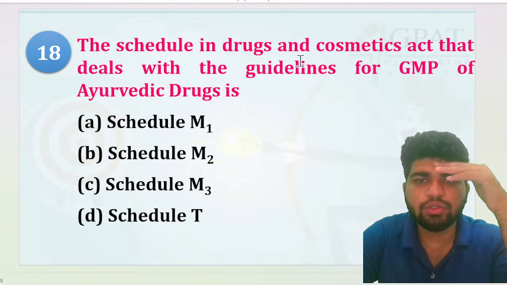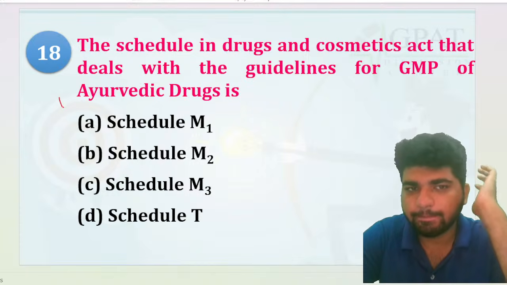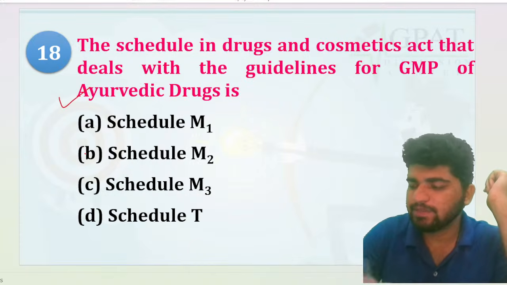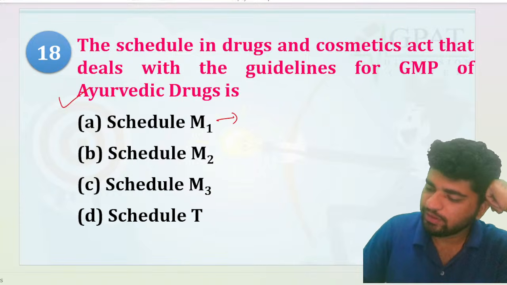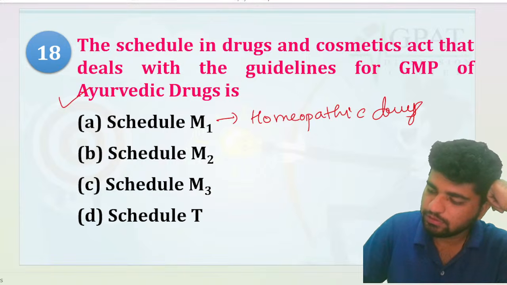Now, the schedule and drugs that deals with the guidelines for GMP of Ayurvedic drugs. अरे बताओ simple है. Simple. M1 is for the homeopathic drugs, right?